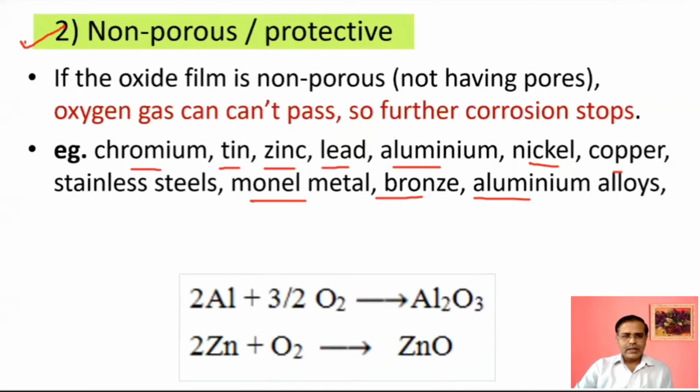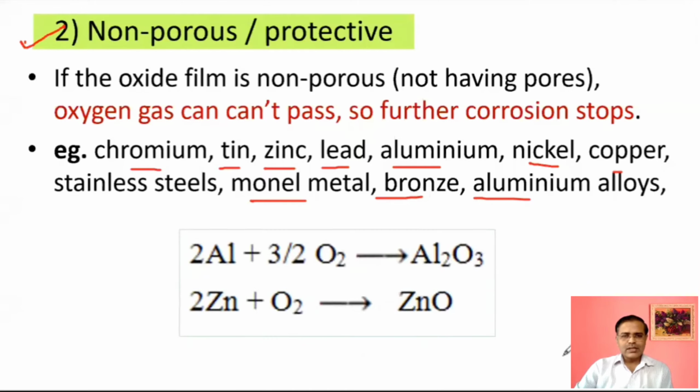Suppose it is aluminum, then it forms aluminum oxide, and accordingly we balance the oxygen amount. Similarly, if it is zinc, then it will be zinc oxide. Then accordingly, we can identify the correct reactions and the type of metal oxide film.